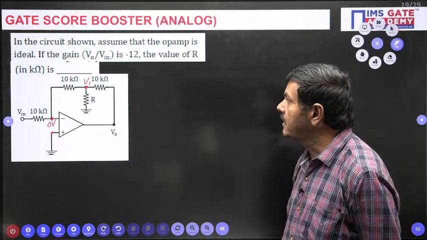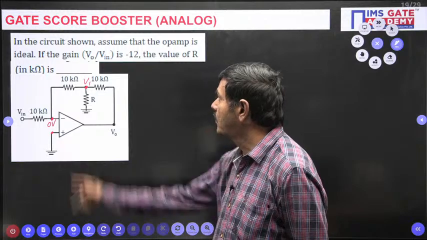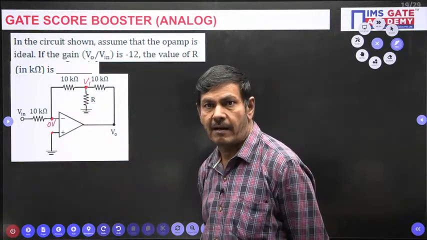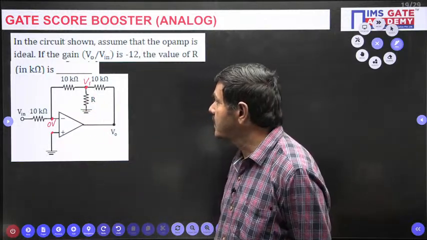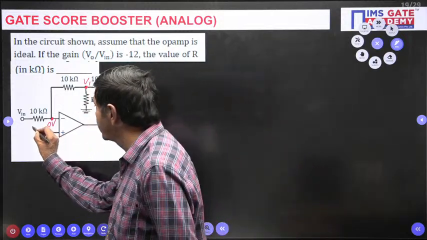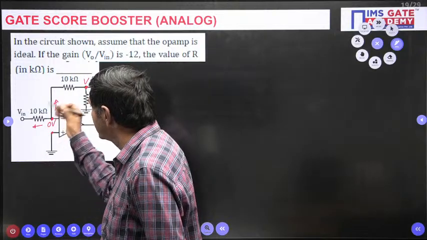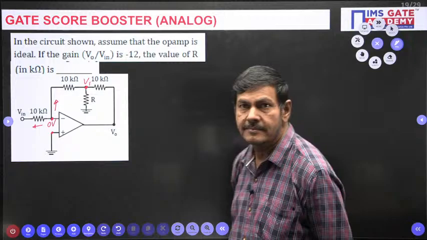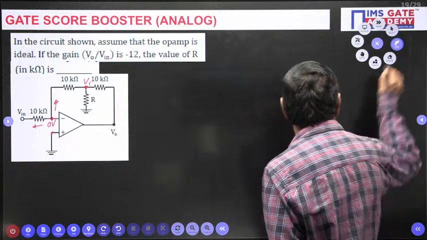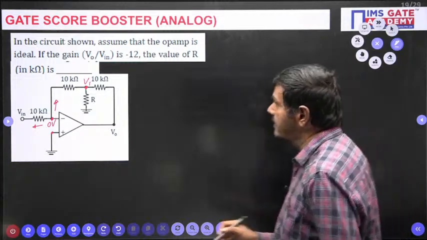So initially we can try for what is V1. Without knowing V1, I cannot find R. By using nodal analysis only, I can get V1. If you want nodal analysis applicable, this current plus this current equal to 0, I can write. I can form the nodal equation like this.